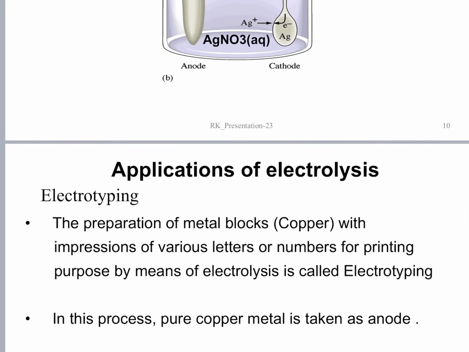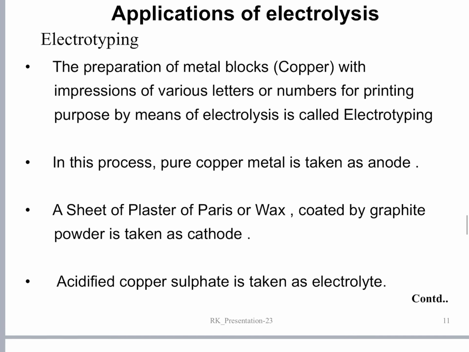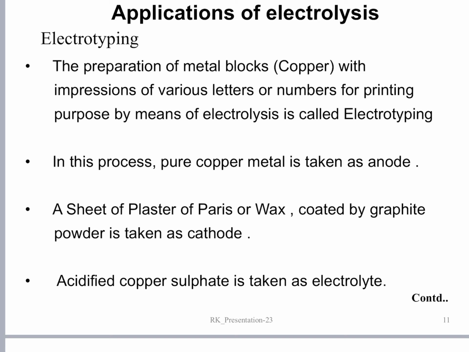Next is electrotyping. Here, metal blocks are prepared with impressions of various letters. The matter which you want to print in a large number of copies is made into a block. So the preparation of copper metal blocks with impressions of letters or numbers for printing purposes, done by electrolysis, is called electrotyping.